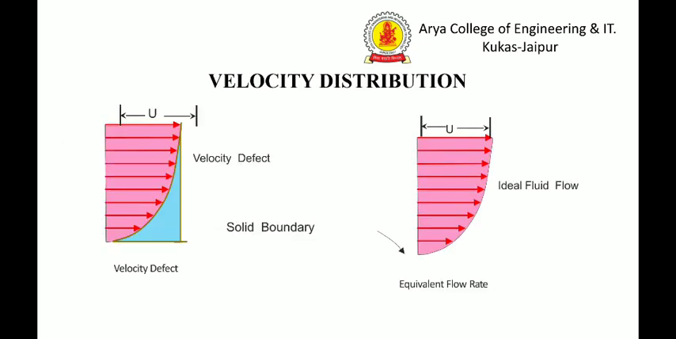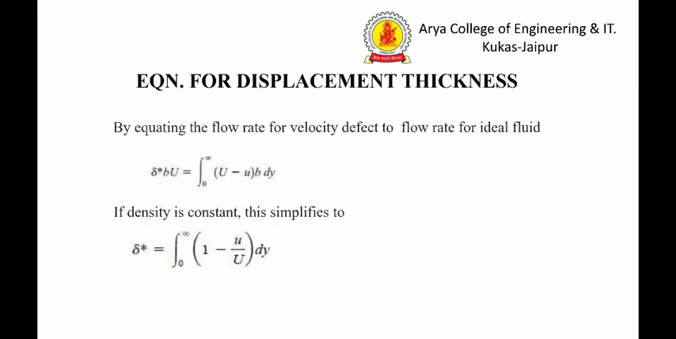This figure shows the velocity distribution for the displacement boundary layer. These are the equations. By equating the flow rate for velocity defect to the flow rate for the ideal flow, delta star b U equals integral from 0 to infinity of (U minus u) b dy. Delta star denotes the displacement thickness, b is the width of the boundary layer, and capital U is the velocity of the free stream.